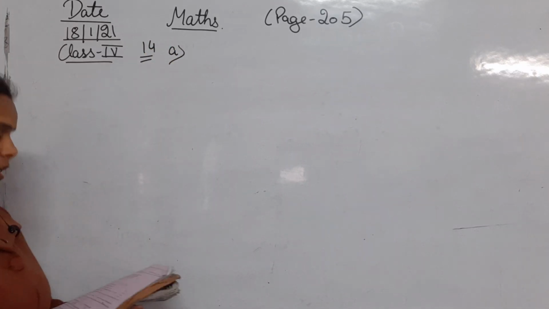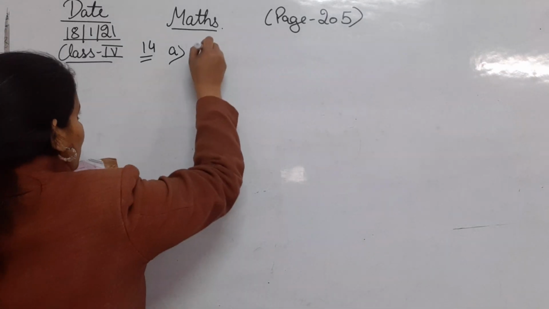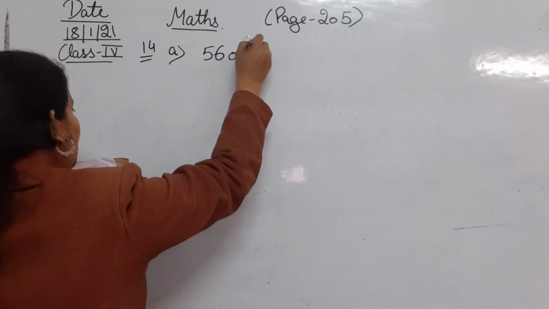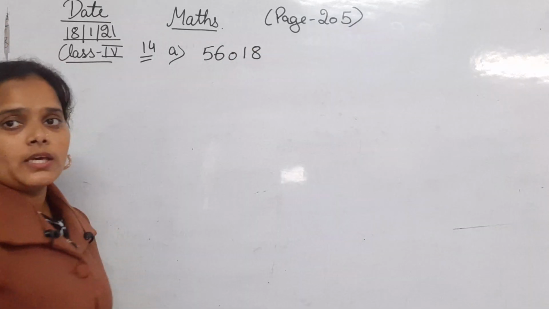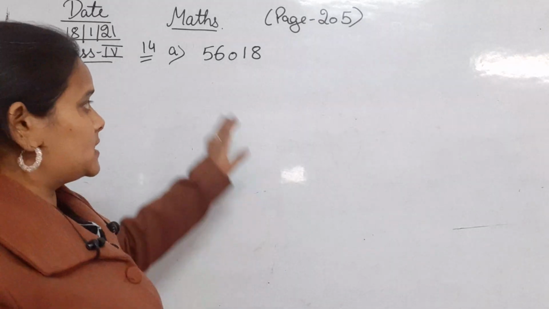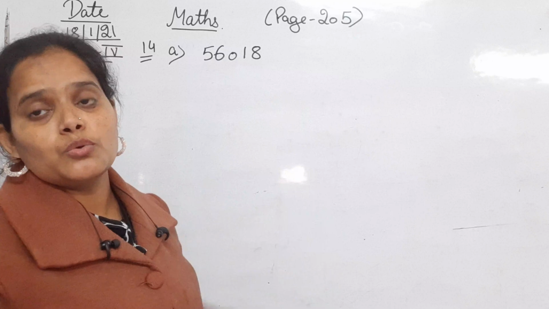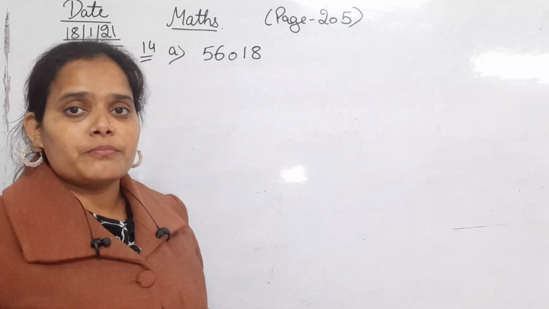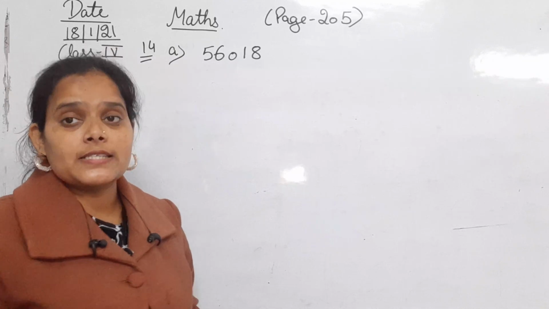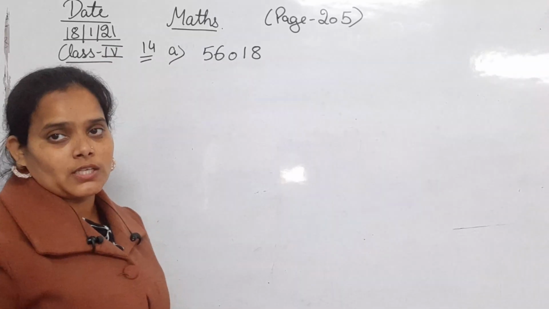In the A part, it is given to write in words 56,018. Before writing the number in words, the first thing is that you must divide the digits according to the Indian place value chart.